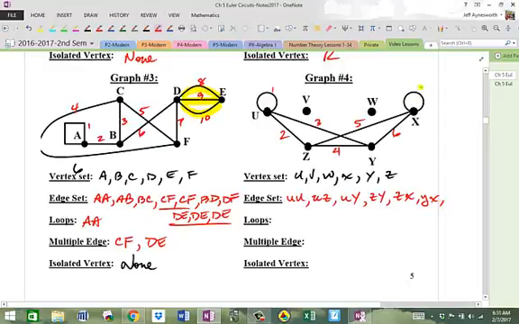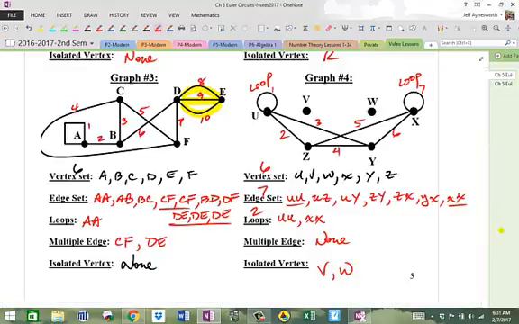So XX here, so you have 2 loops. So you have a loop here and you have a loop here. So there's 7 edges, there's 1, 2, 3, 4, 5, 6 vertices, there's 2 loops right here, loop UU, this one, and loop XX, and let me see, no multiple edges, and 2 isolated vertices, V and W. Okay, and there we go. That's how it's done. Okay.